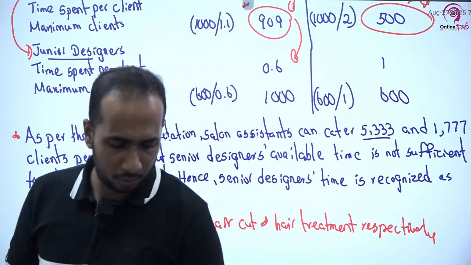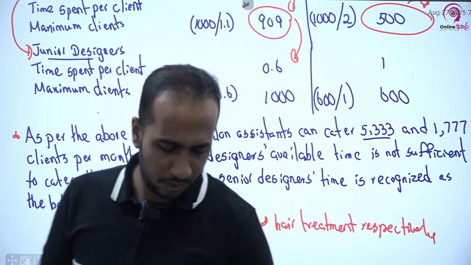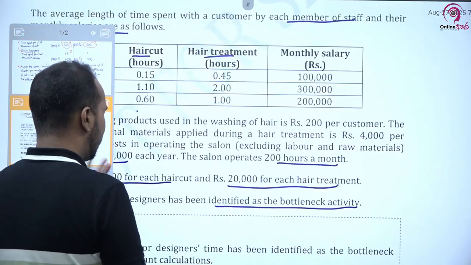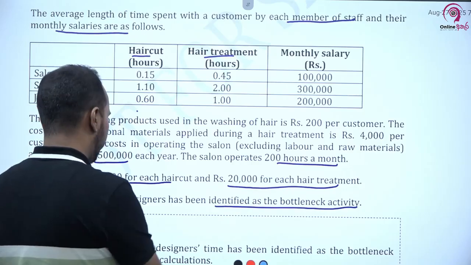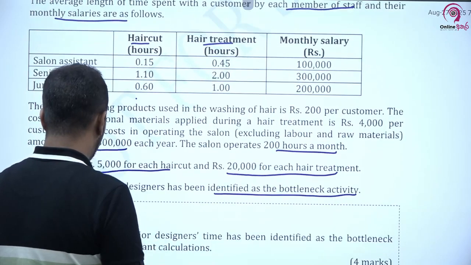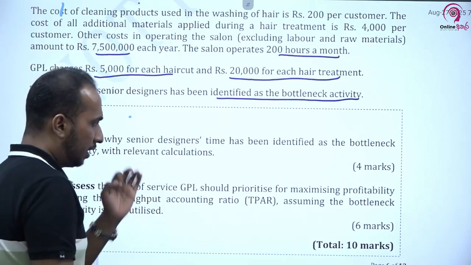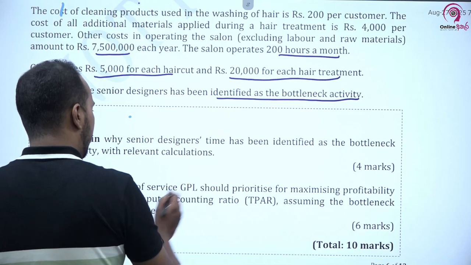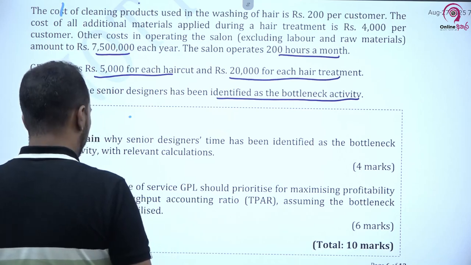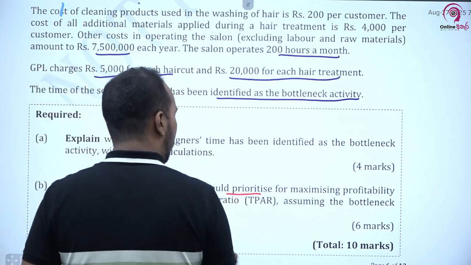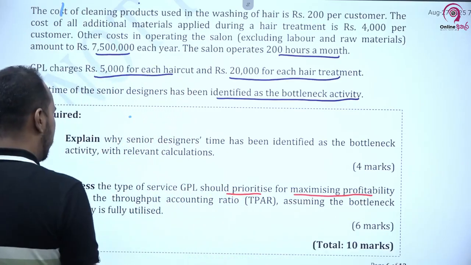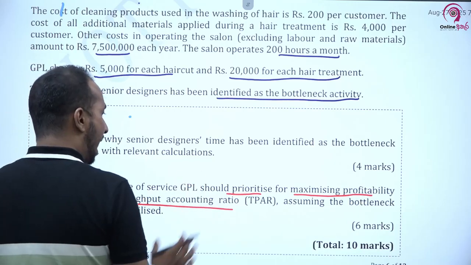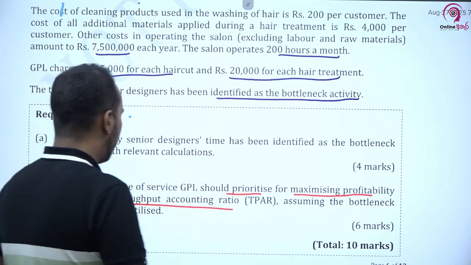So let's move to the next part of the question. This is the kind of question that typically comes. See part B, it has 6 marks. Assess the type of service GPL should prioritize for maximizing profitability using the throughput accounting ratio. I will explain. We have to calculate the throughput accounting ratio assuming the bottleneck activity is fully utilized.